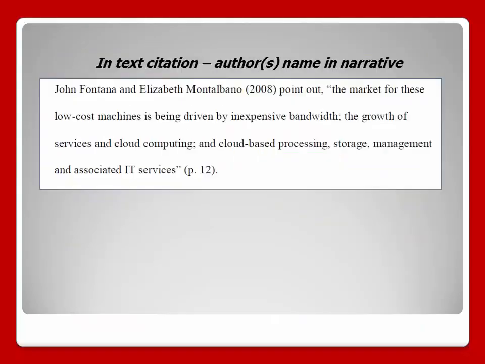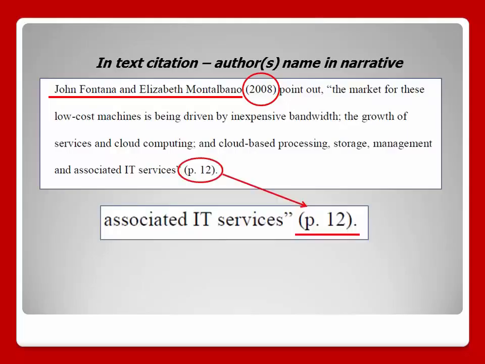The most common type of in-text citation has the author's name in the narrative of the writing and the year of publication in parentheses. Notice the year of publication is directly after the author's name. If you use a specific piece of information or quote in your narrative, also include the page number of the original source at the end of your sentence and place it within parentheses. The period for the end of the sentence is placed after the closing parentheses.